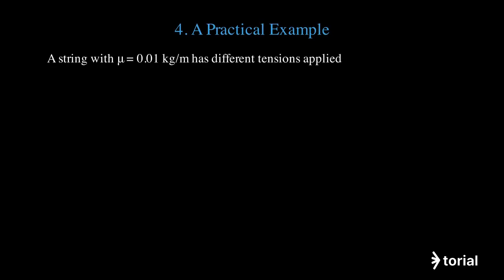Let's work through a practical example with real numbers. Consider a string with a linear mass density of 0.01 kilograms per meter. In the first case, we apply a tension of 4 newtons. The wave speed equals the square root of 4 divided by 0.01, which gives us 20 meters per second.